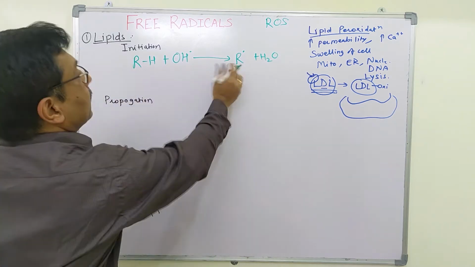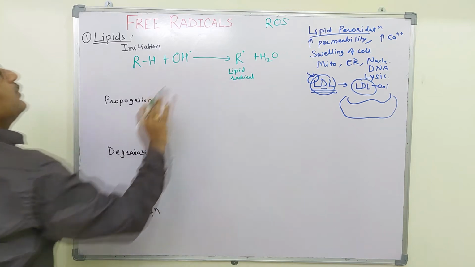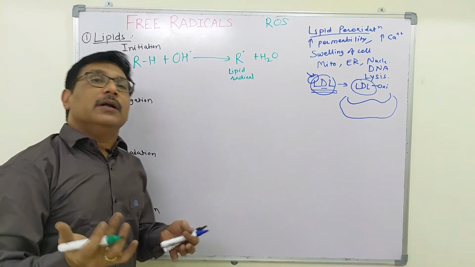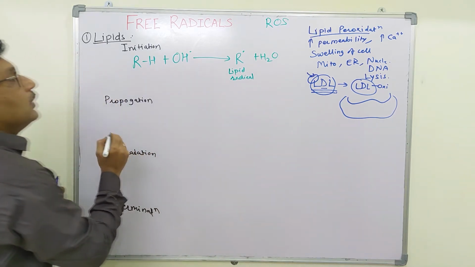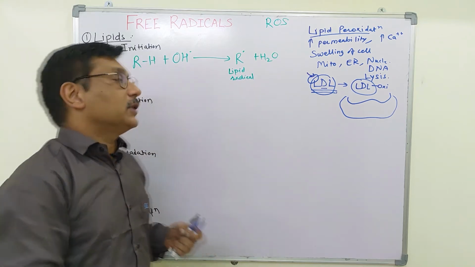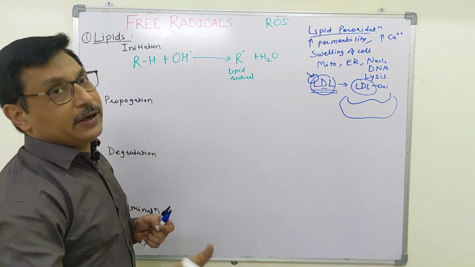Now this lipid radical is formed and it contains an unpaired electron. So this lipid radical tries to extract an electron from a nearby molecule, or it will try to react with molecular oxygen. And what will happen? This will lead to a chain reaction.